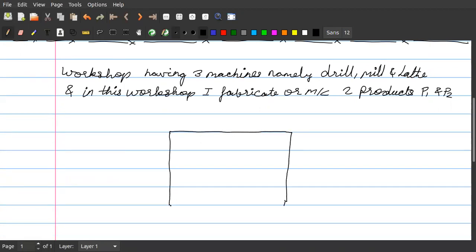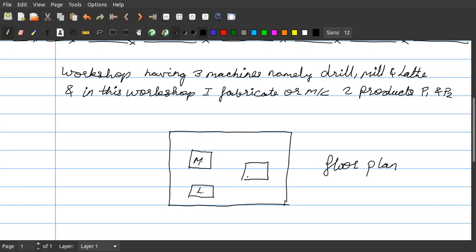So I have this floor. This is my floor plan. I have one machine here, say this is my milling machine. I have one machine here, say lathe, and I have one machine here, say drill. Any problems? So this is my workshop.